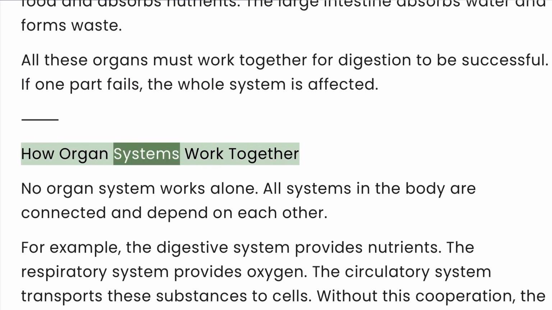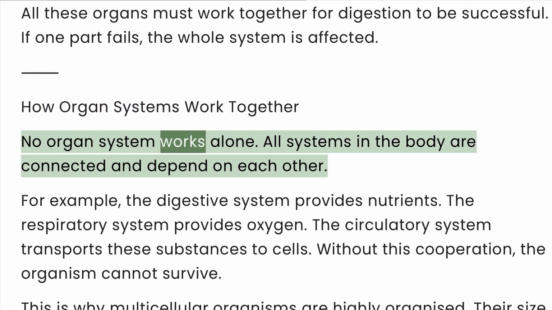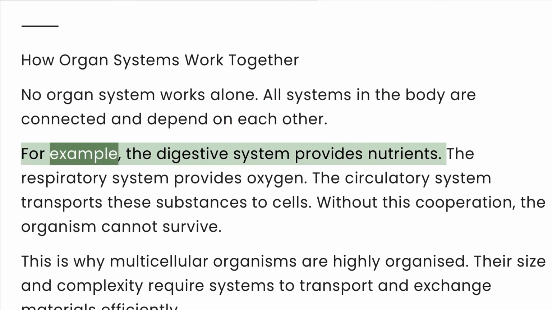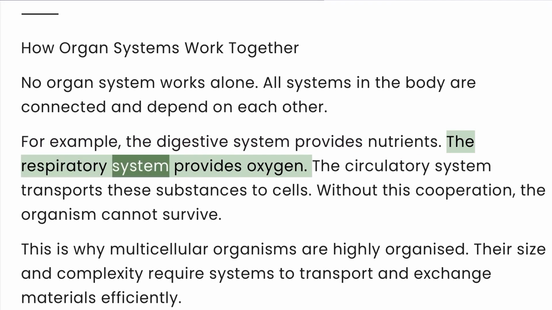How organ systems work together. No organ system works alone. All systems in the body are connected and depend on each other. For example, the digestive system provides nutrients. The respiratory system provides oxygen.